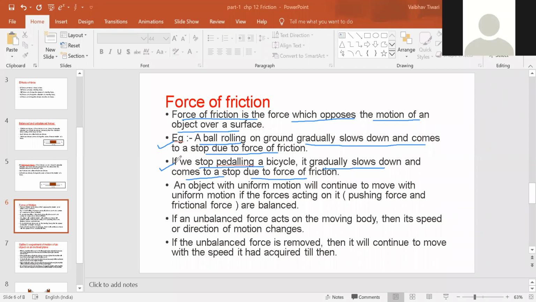If a ball or a bicycle slows down or stops because of friction, then during that time when it is slowing down, the forces acting on the body are unbalanced or balanced?